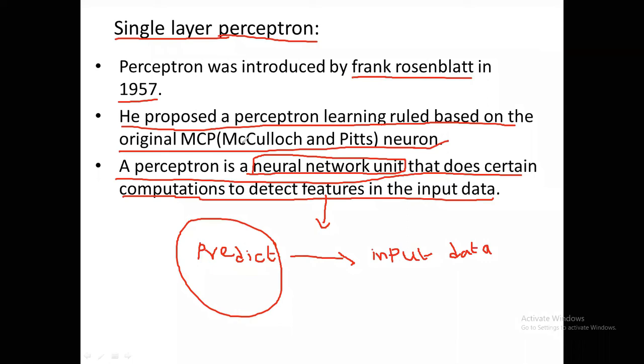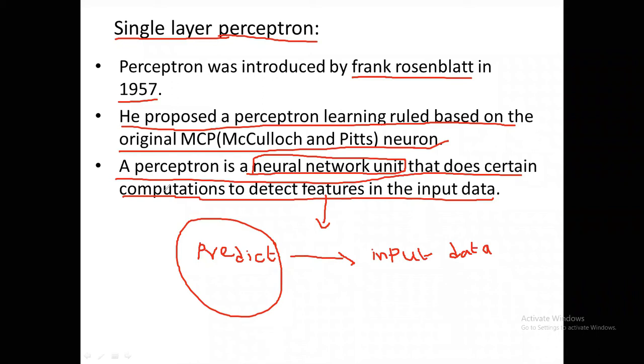MCP means McCulloch and Pitts neuron. These two are the scientists' names. Frank Rosenblatt proposed a perceptron learning rule, and it is originally inherited from this MCP neuron.